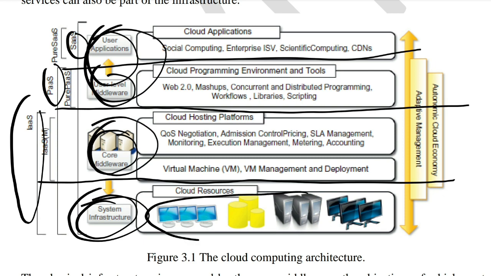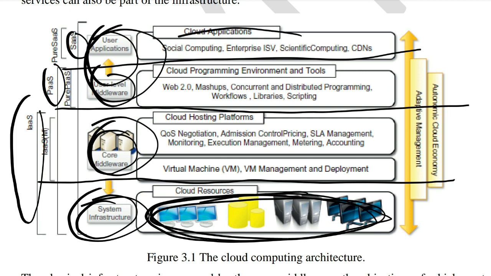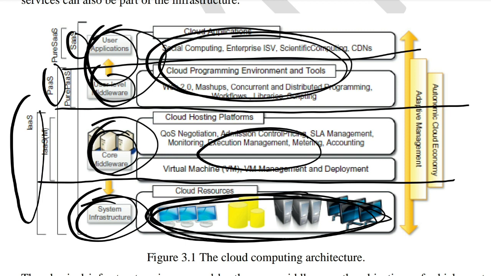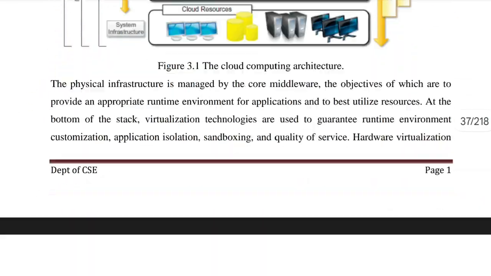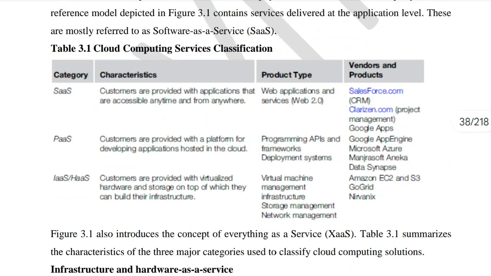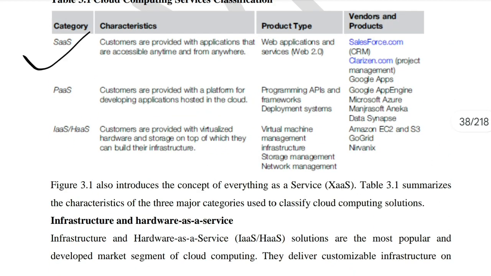In the system part, you will have the cloud resources, all the CPUs and the storage things, and in the user part, you will have the end products. In between, you will have things like the virtual machine and SLA management, deployment, those things, right? So that's all that is there in the cloud architecture. You have to explain these 3 levels. Cloud reference model, and there are mainly 3 types: SaaS, PaaS, and IaaS.